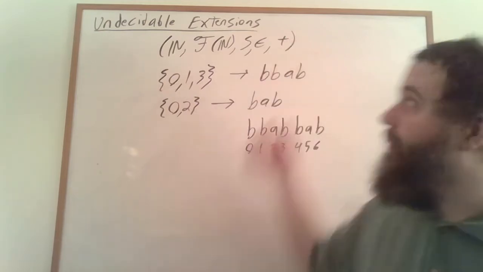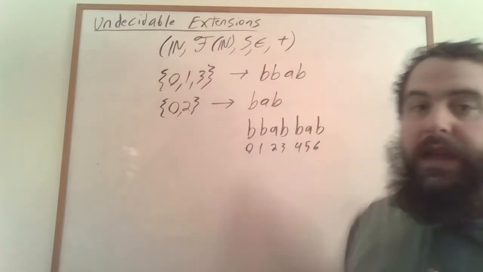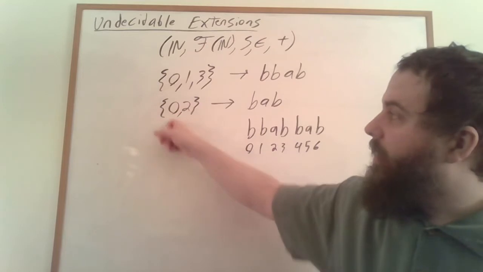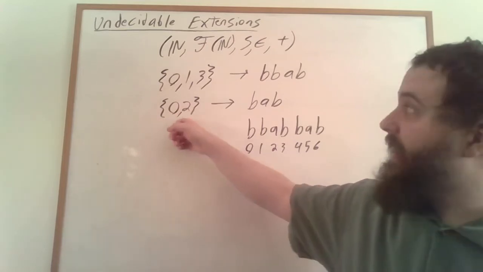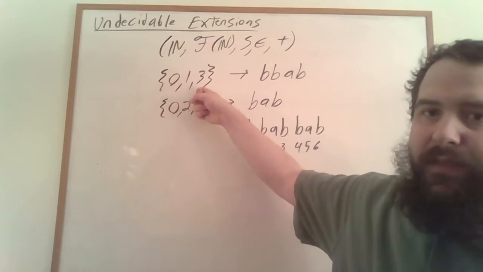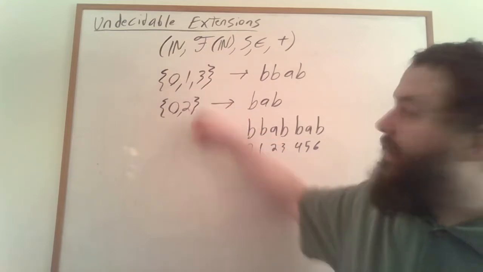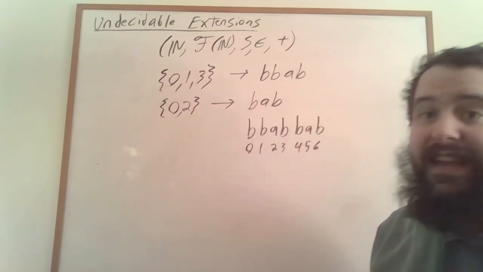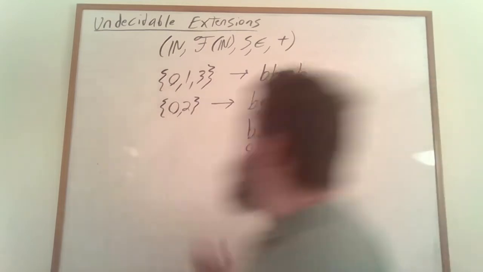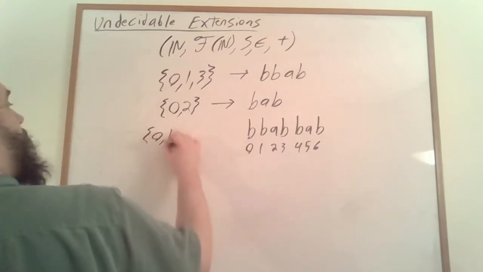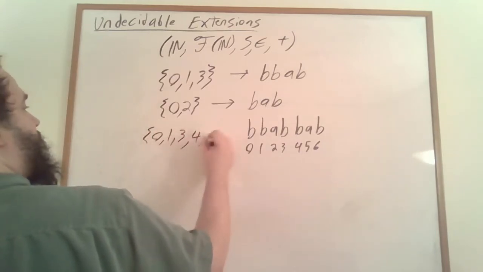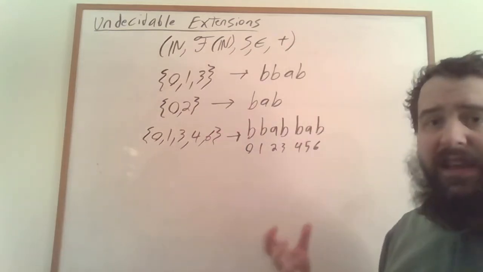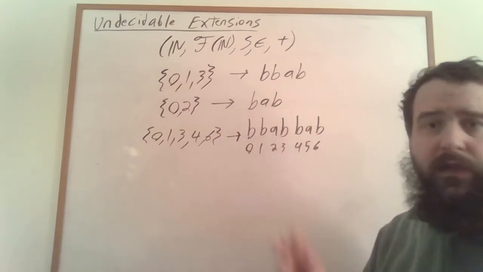But now, if we toss addition into weak S1S, we can add 4 to all of the elements of this set, 4 being, in this case, 1 more than the maximum element of this set, and then take the union of the two, and that's going to give us the set corresponding to the concatenation of the two words, specifically 0, 1, 3, 4, 6. And so tossing addition into weak S1S effectively gives us the power to concatenate words together.